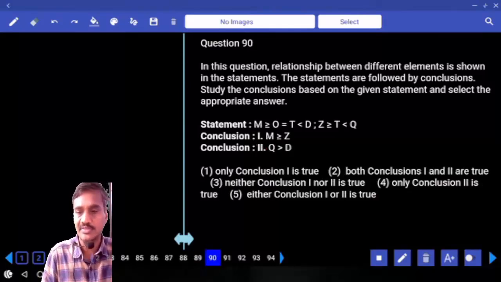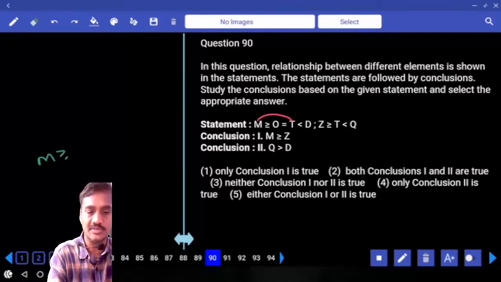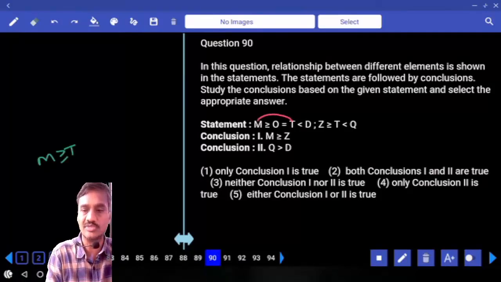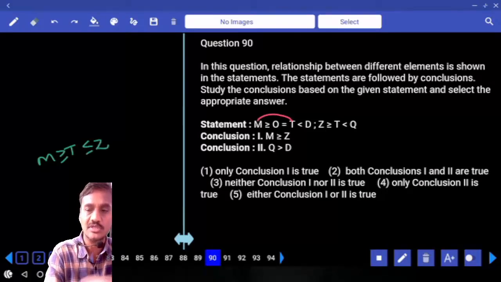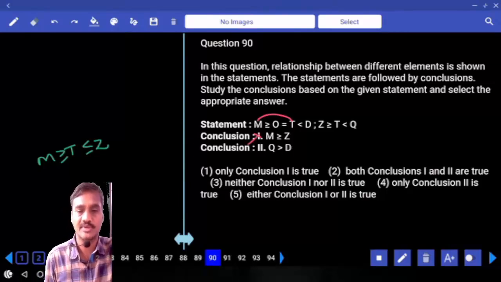And 90, the relation between M and Z. M to T, T to Z. M greater than or equals to T, and Z greater than or equals to T means T lesser than or equals to Z. Now between M and Z, two opposite symbols, no relation can be drawn.